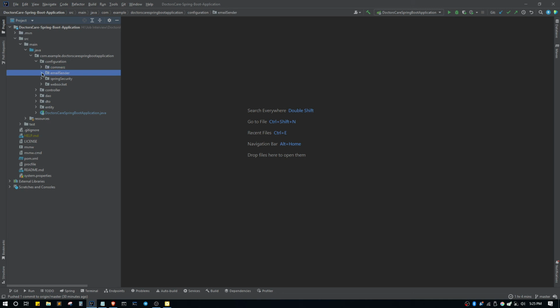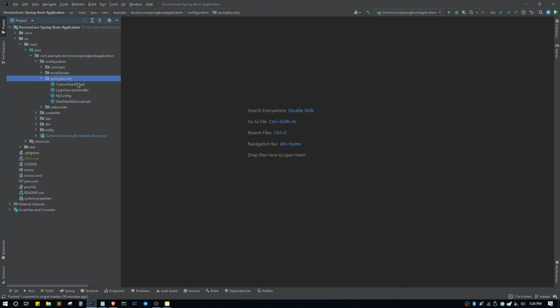In the email sender we have a service so that we can send email to any email address using SMTP. In the Spring Security package, we have configured our Spring Security. Here you will be able to see that we have configured which role can access which page and which roles cannot access which page. We have configured many things inside this package.